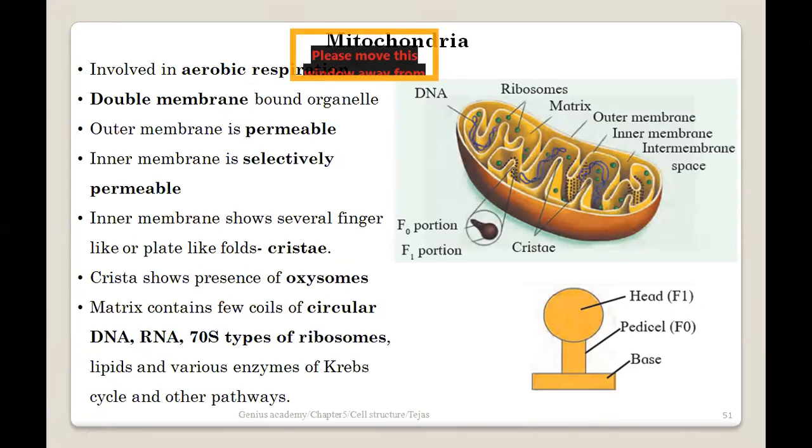Sir, base means foot, right, sir? Yes. Then F0 should come in place of the base, right, sir? Actually, there are multiple mistakes in your UK. So generally we consider F1, F0, but then again I will check because generally we call it head, stalk and the base, and F1, F0.